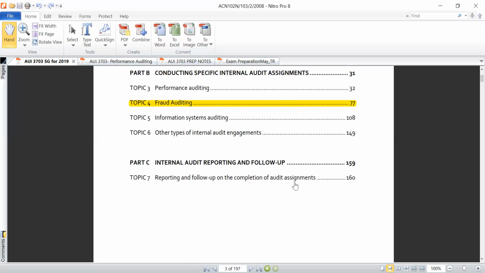So what are those responsibilities that you as an auditor are expected to carry out during the process of reporting, and after the report has been issued to the board?